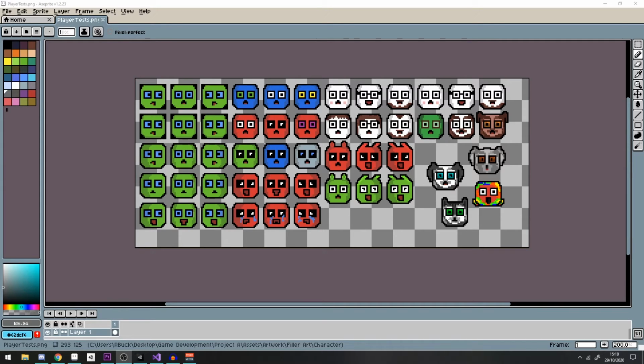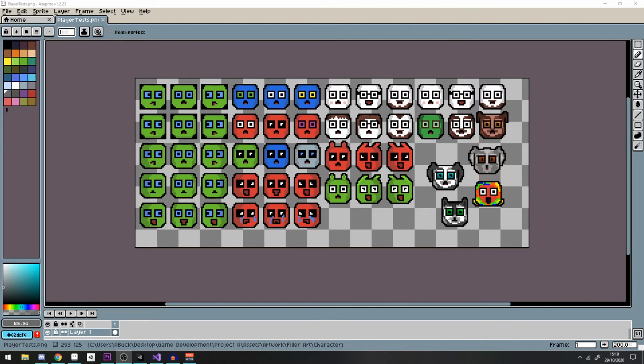So different animals, there's a cat, a dog, I tried to do a parrot but it looks dreadful, and a few different faces. So I've got a few ideas for unlockable skins, but I think the base character is going to be the green blob or a variant of it with different gameplay changes that alter it to turn into the red one occasionally. With that all being said, I do still want to test a full person character, potentially next week.